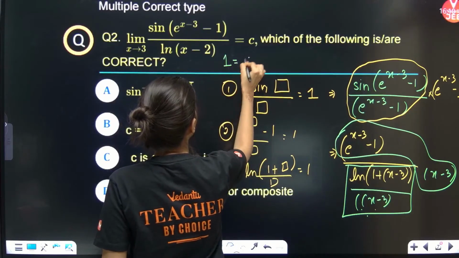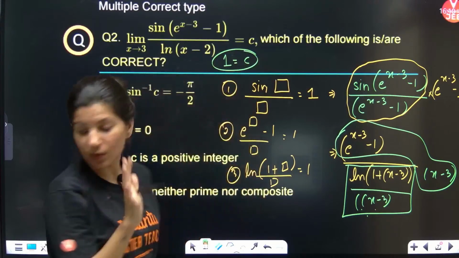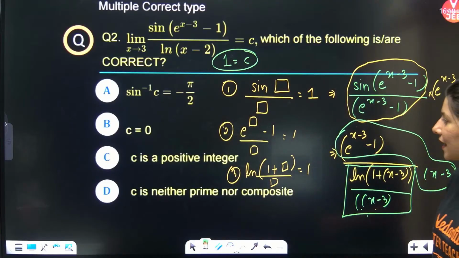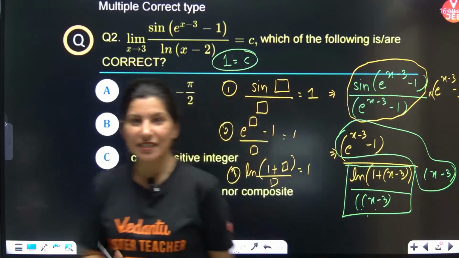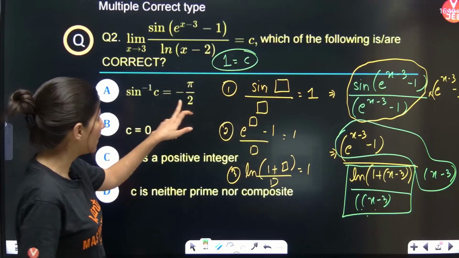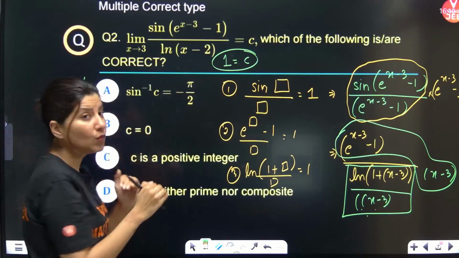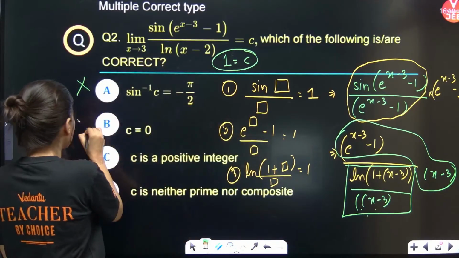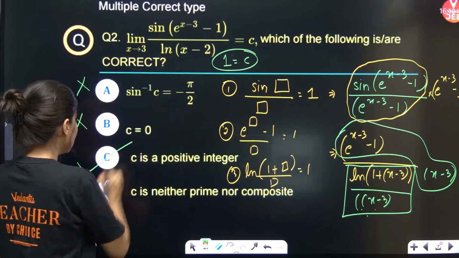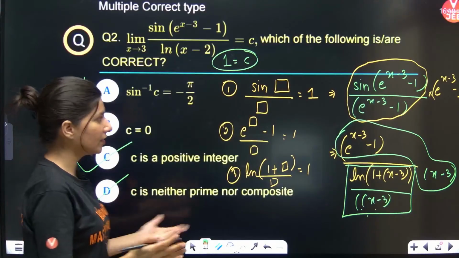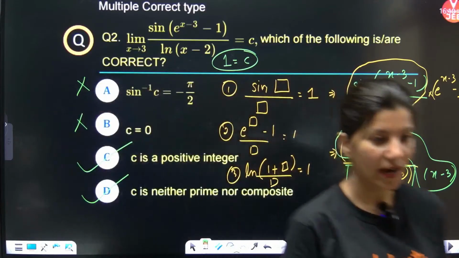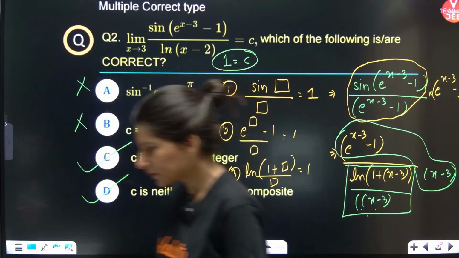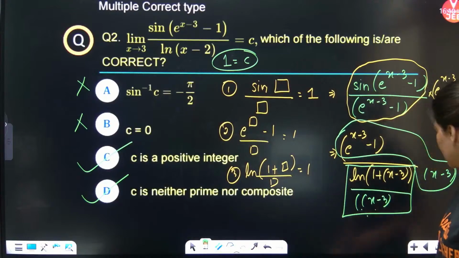1 is equal to c. C is coming out as 1. Everybody, is it coming 1? Yes. So sin inverse c is minus pi by 2. This is incorrect, because sin inverse c is sin inverse 1, which is pi by 2. Option A is wrong. Option B is wrong. C is a positive integer. C is neither prime nor composite. Definitely yes. C and D both are correct. Okay. Alright. Yes, everybody. Next question.